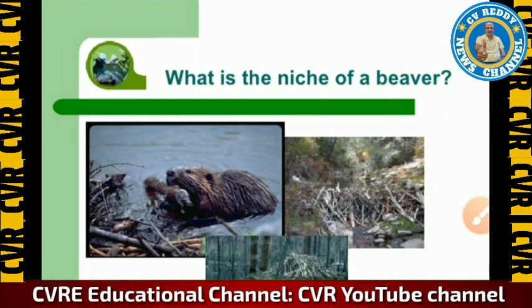So as I already said above, niche deals with the flow of energy that passes from one organism to another. Of course, they interact with other organisms in the particular area. As soon as a niche is left vacant, other organisms can fill that position. The niche should be specific to each species, which means no two species can share the same niche. Here note down the point, no two species can share the same niche.